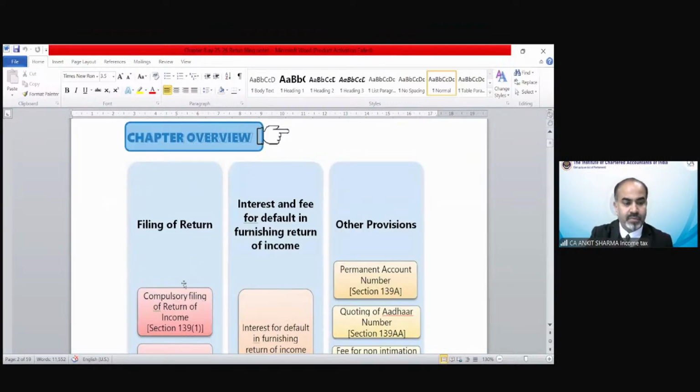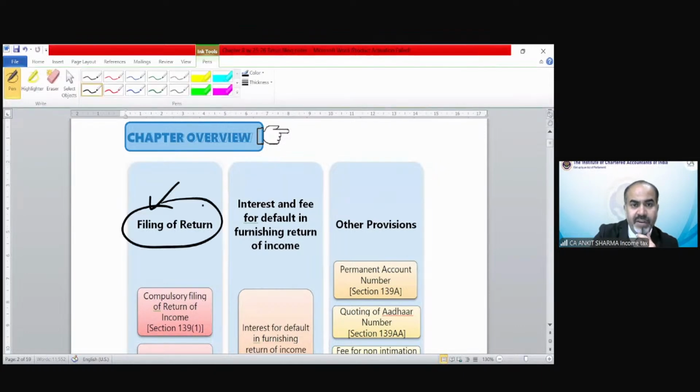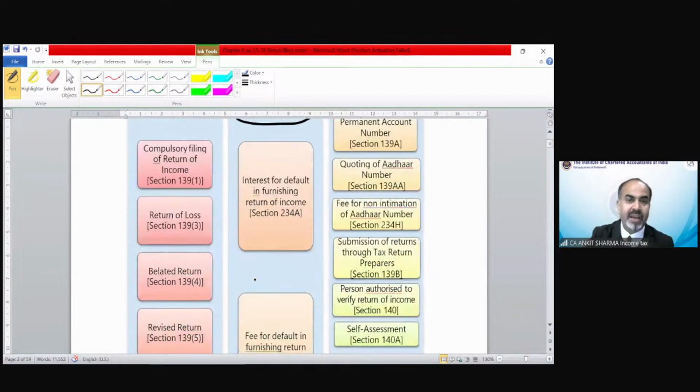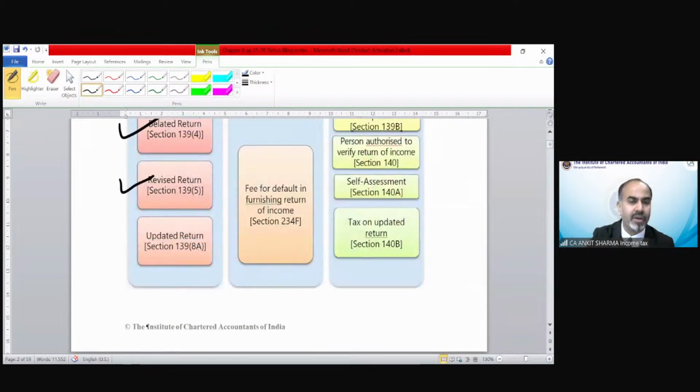Chapter overview. The chapter is going to explain to us filing of return, interest and fee for default in furnishing of return, and other provisions related to submission of PAN number, Aadhaar and PAN linking, and the tax return preparer scheme. So we have compulsory filing of return, those who need to file the return of income compulsorily, return of loss, belated return, revised return, and of course a new concept of updated return. Not so new now, because that was inserted 3-4 years back.